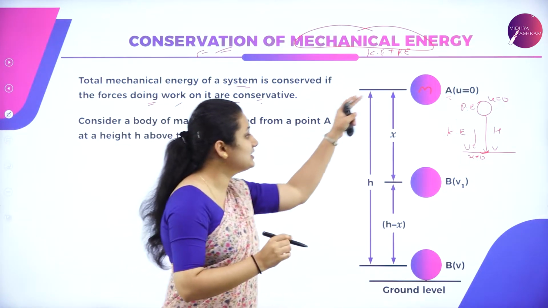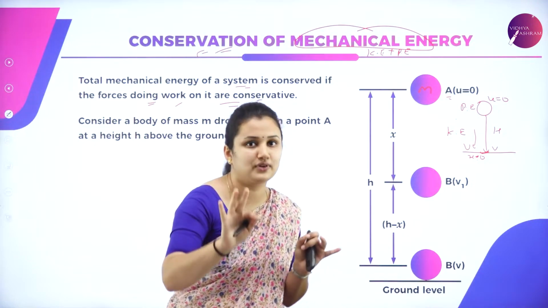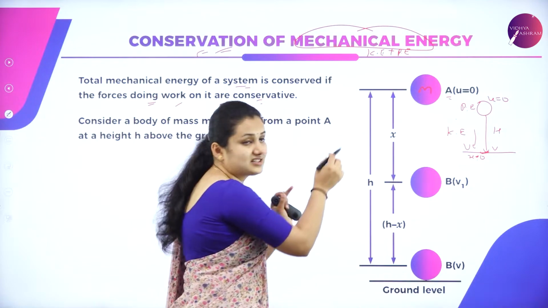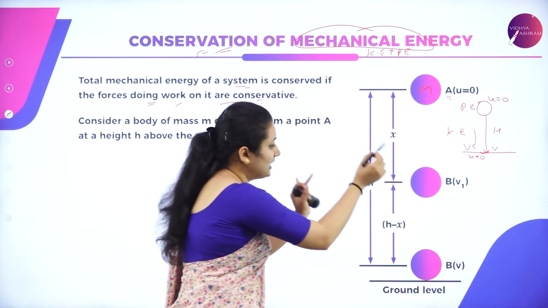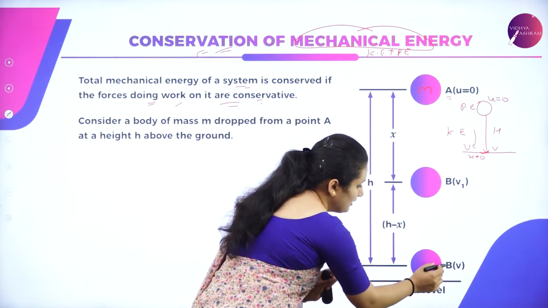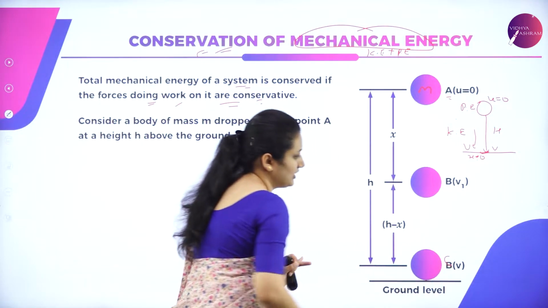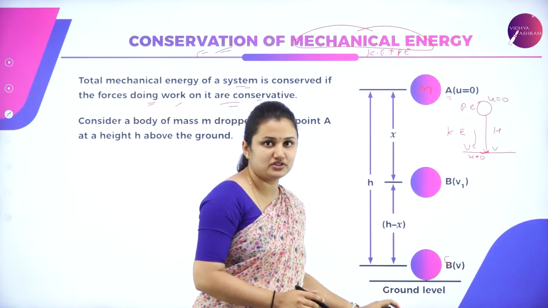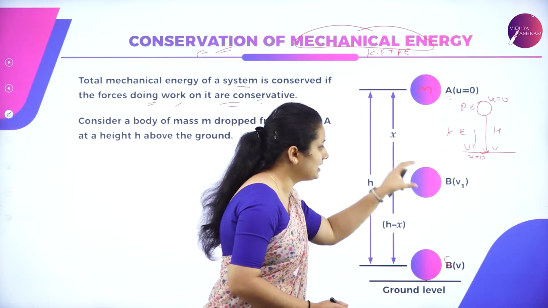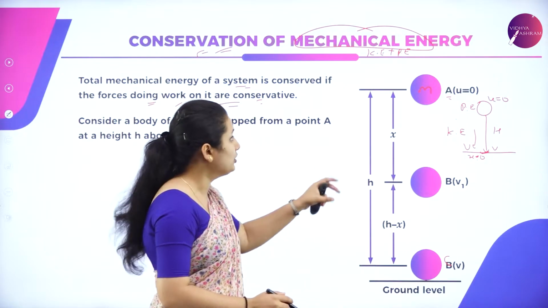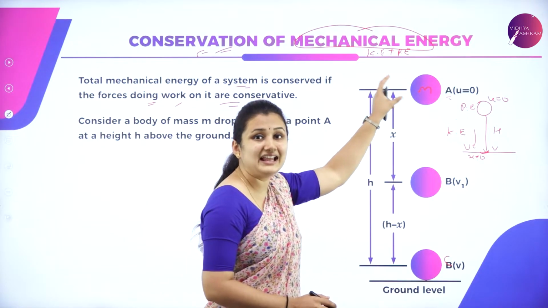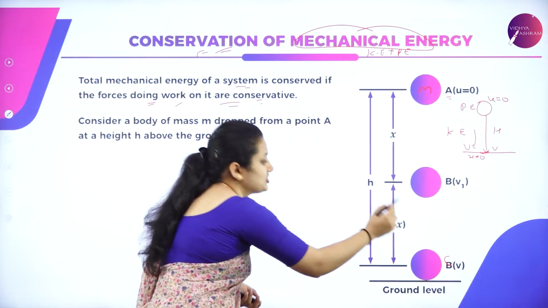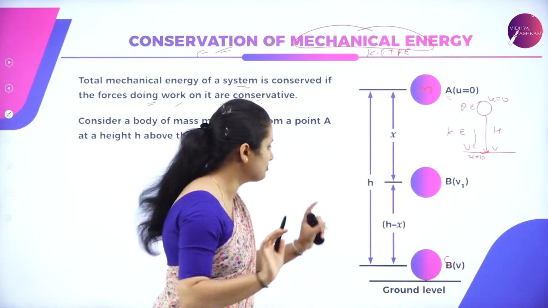Let us consider 3 different positions. Initially the ball is at position A, then we'll describe the position of the ball at B, then at C. So I have 3 different positions of the ball: A, B and C. I want to know the total mechanical energy of the ball at position A, at B and at C, so I have to derive this mathematically.